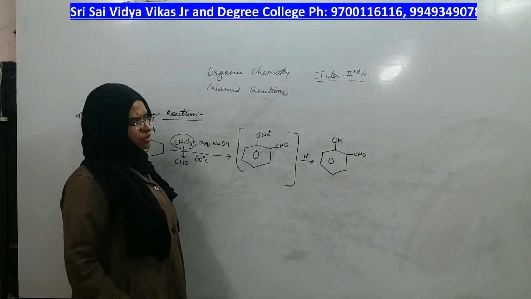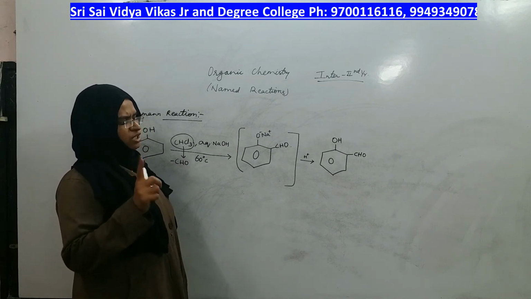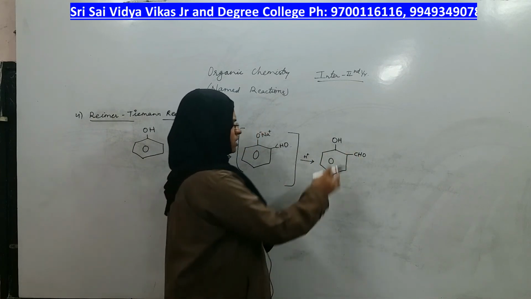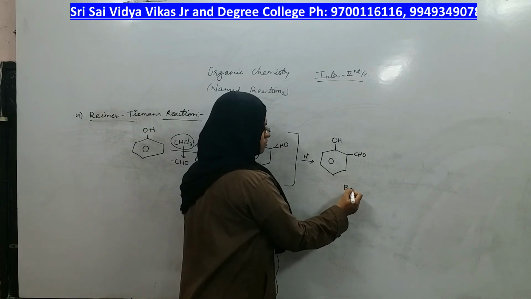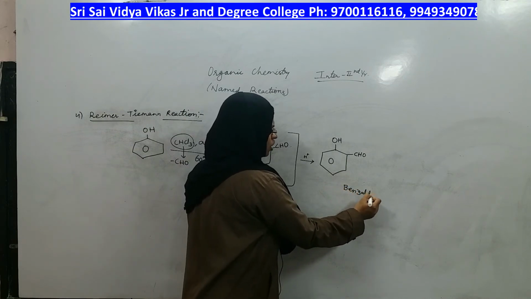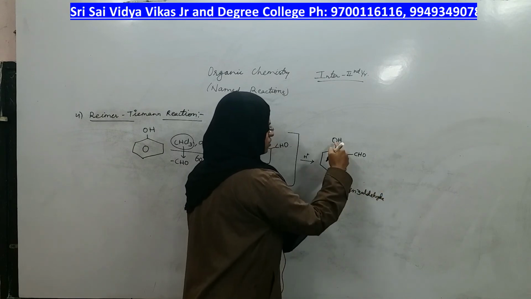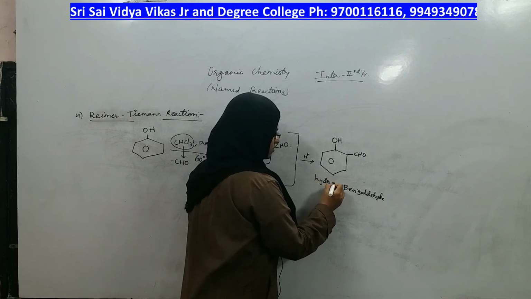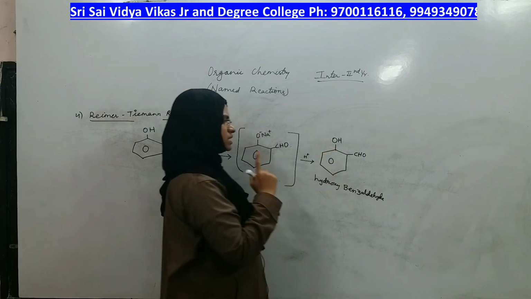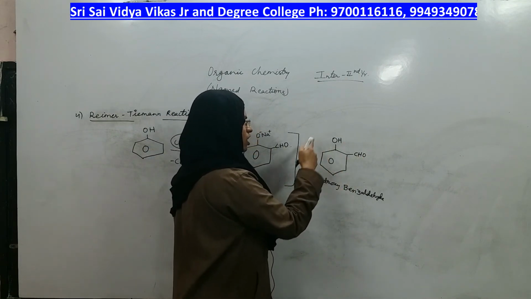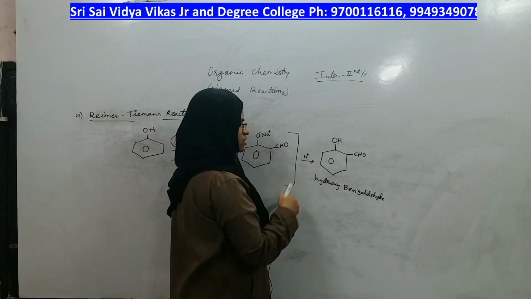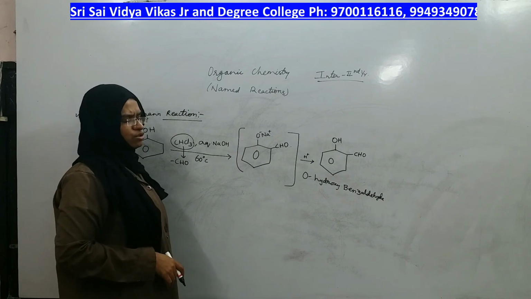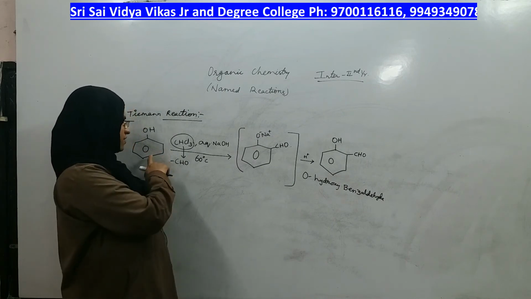In the final product, you want to write the name, means you see who is more important. OH is more important or aldehyde is more important? Aldehyde is more important. Benzene with aldehyde, what is the name? Benzaldehyde. On benzaldehyde, what do you see? OH group. What is the name of that OH group? Hydroxy. Where is it present? Is hydroxy group present at ortho position of the aldehyde or meta position of the aldehyde or para position of aldehyde? Ortho position of aldehyde. What is the name of the compound? Orthohydroxybenzaldehyde you get.